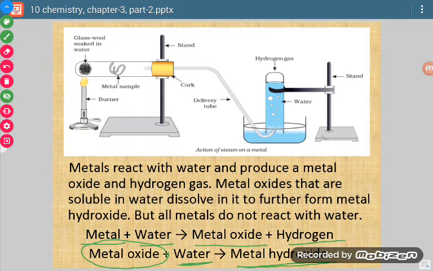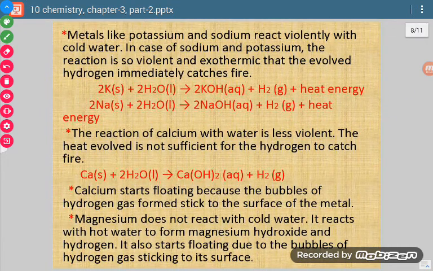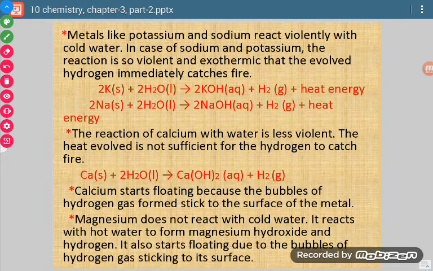So what does it mean? It means metal oxide is of basic nature, because when a metal oxide reacts with water and forms a basic solution, it is called a basic oxide. Okay, so metals react with water and form metal oxide and hydrogen gas. But all metals will not react with water. This is to be remembered. Now which metals are reacting and which are not reacting, that we will see here.